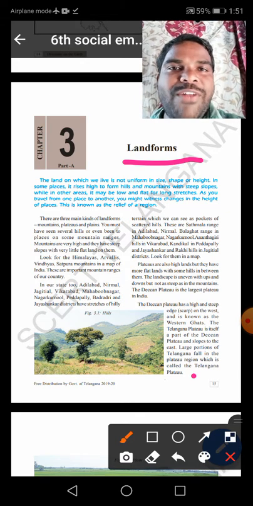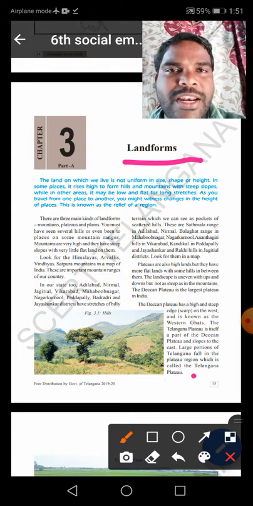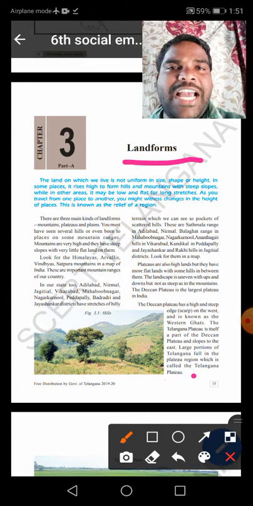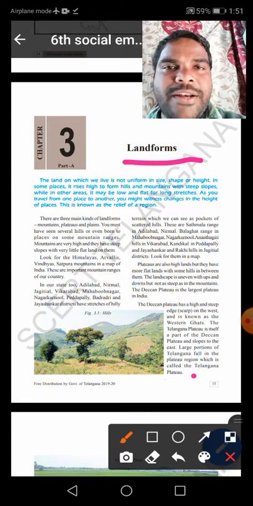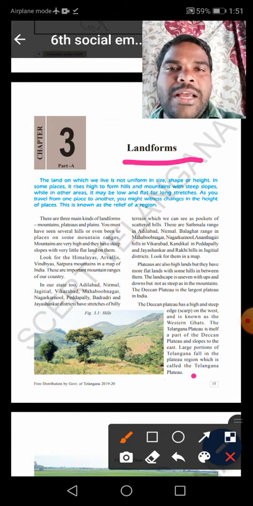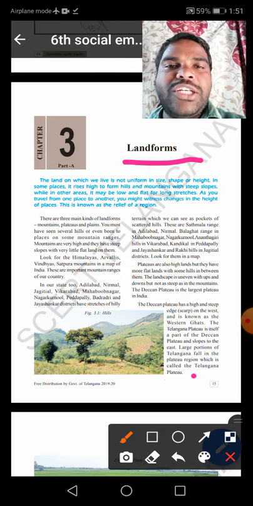While you are traveling from one place to another place, you observe one thing, children: the land is not even. You find so many types of landforms, like ups and downs. Some areas have hills, some areas have steep plateaus. Understand, children? Some ups and downs.